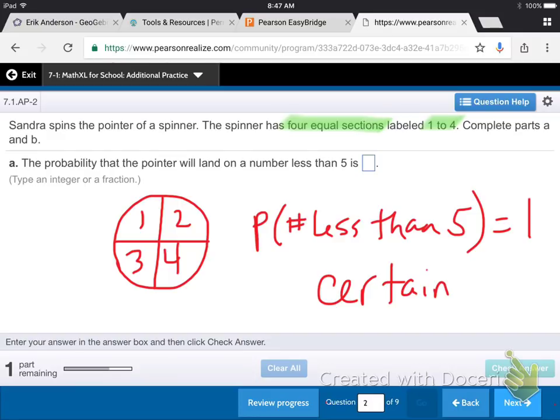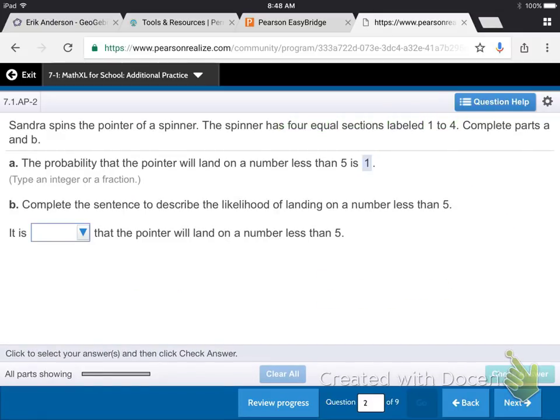Good job. And the second part of this question, see, we filled in our answer. The probability is 1. And the second part says it is blank that the pointer will land on a number less than 5, and that would be certain. We already wrote that down. Does that make sense? Good job.